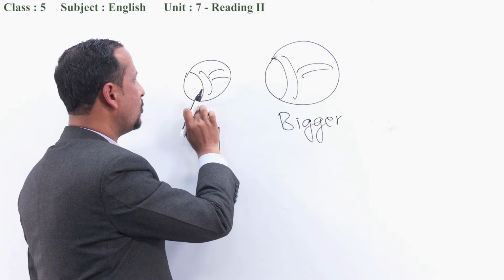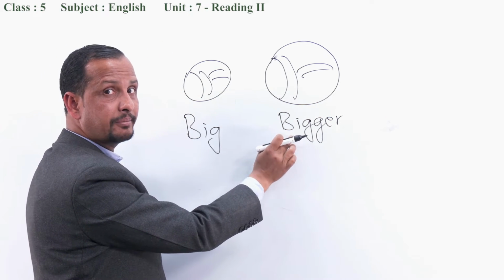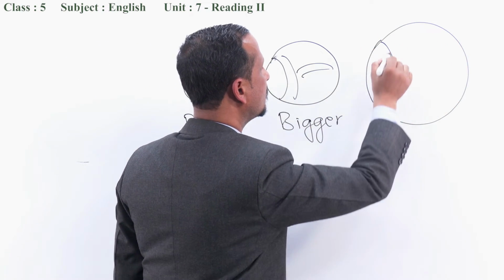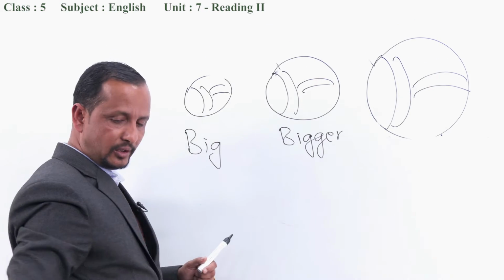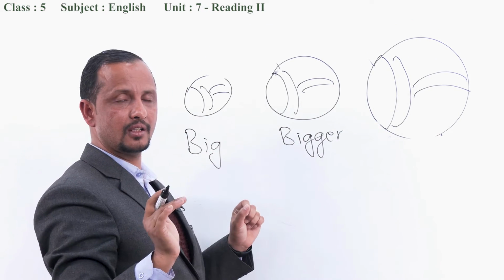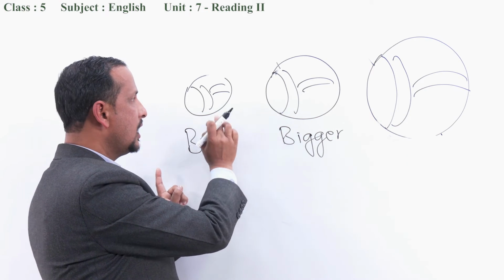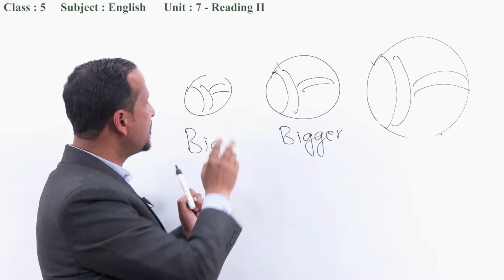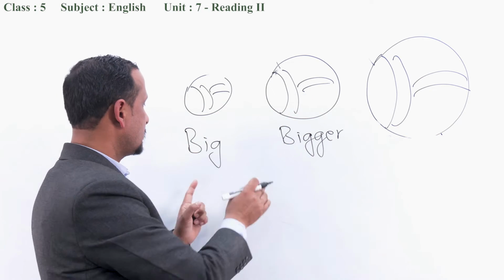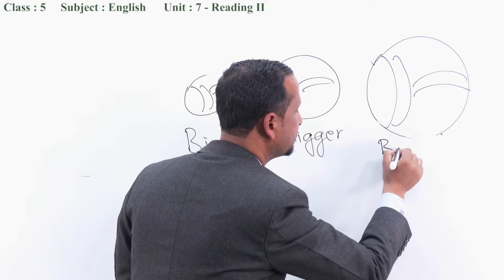So here, comparing only two balls, we write bigger. Now let's see again. This one is what? Biggest. And at this time, what do we compare? Only two: this one is bigger than this. And this one, the biggest.